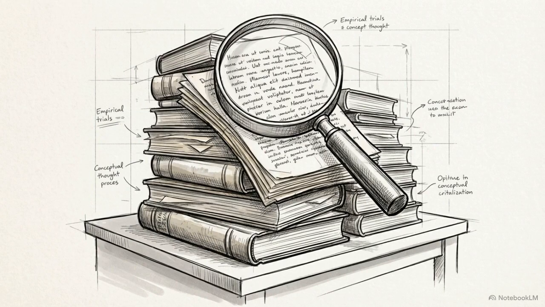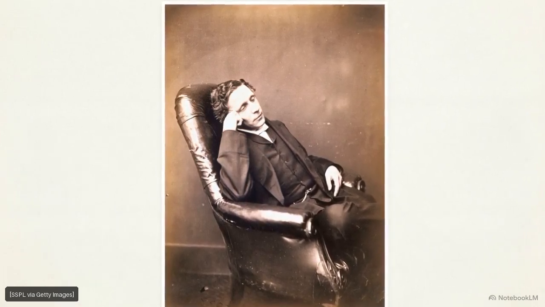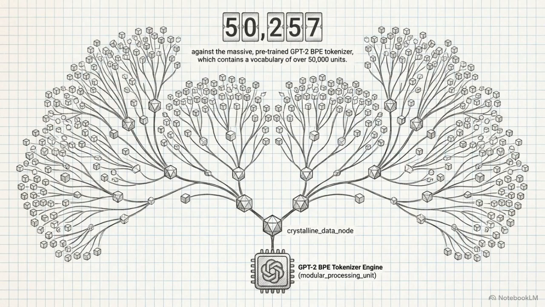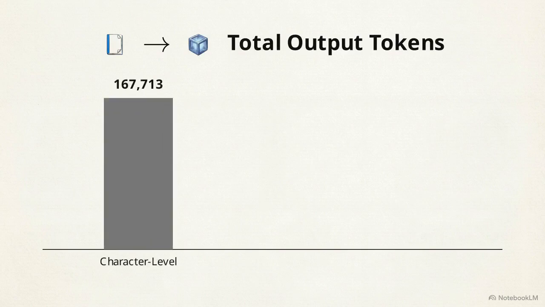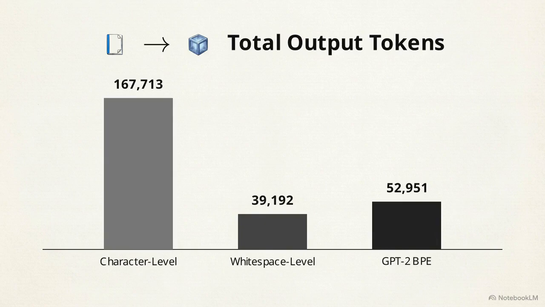To test how efficiently BPE compresses text, we can look at a controlled empirical trial utilizing the complete public domain text of Lewis Carroll's Alice's Adventures in Wonderland. The experiment evaluated a custom whitespace-level regular expression script against the massive pre-trained GPT-2 BPE tokenizer, which contains a vocabulary of over 50,000 units. The outcome was counterintuitive. The advanced GPT-2 model produced an inflated sequence exceeding 52,000 tokens. Conversely, the naive whitespace script successfully compressed the exact same corpus into fewer than 40,000 tokens.